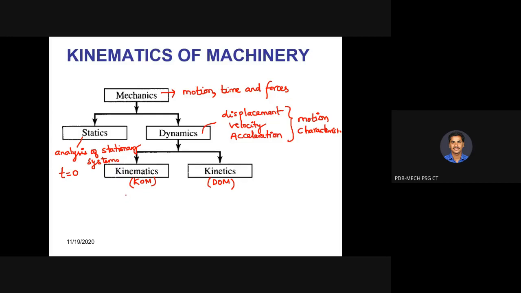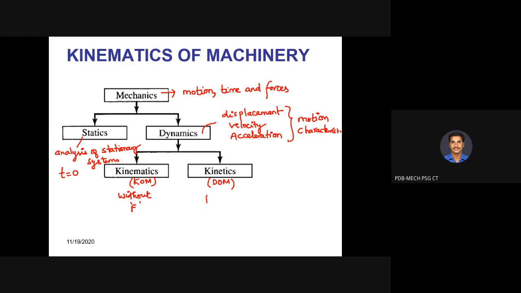So without considering the forces, if we study the motion characteristics, that is kinematics of machinery. Whereas if we consider the forces that are encountered in a particular mechanism along with the motion characteristics, then it is said to be dynamics of machinery.